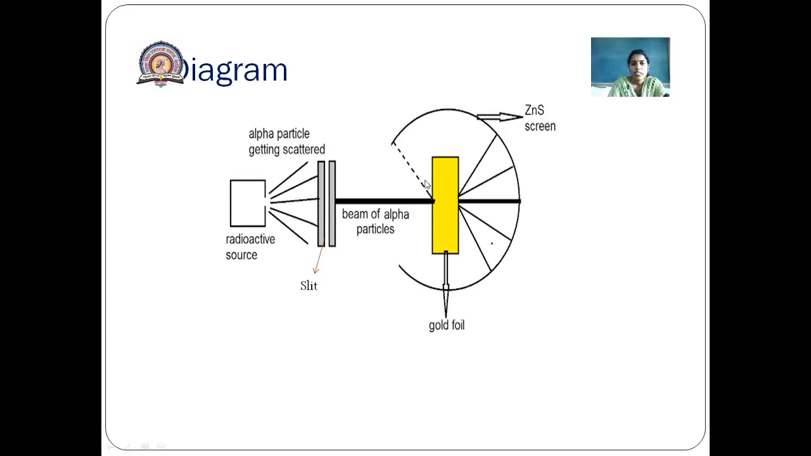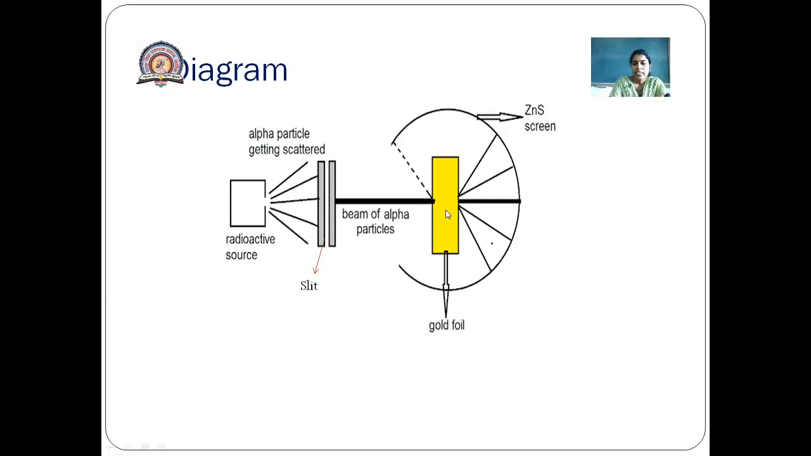Then the next component is the thin gold foil, a metallic thin gold foil, and the third component is the circular detector. This circular detector is coated inside with zinc sulphide. Do you know why zinc sulphide is used? Because zinc sulphide is fluorescent. This means that when these alpha particles strike it after passing through the foil, different areas of the circular detector start glowing.